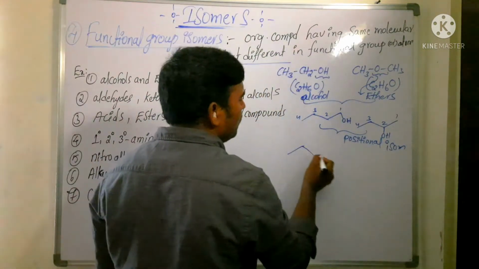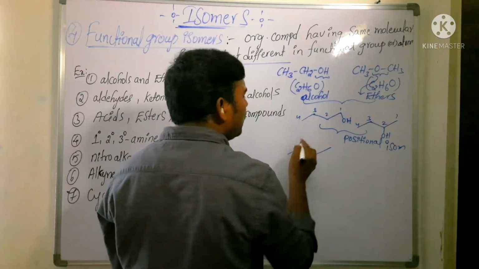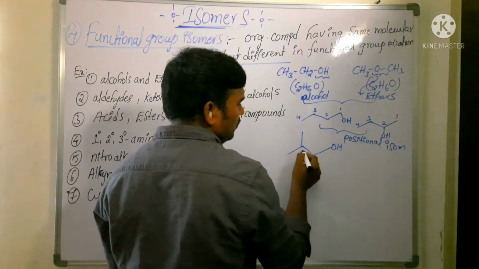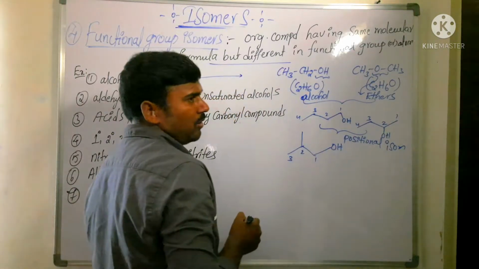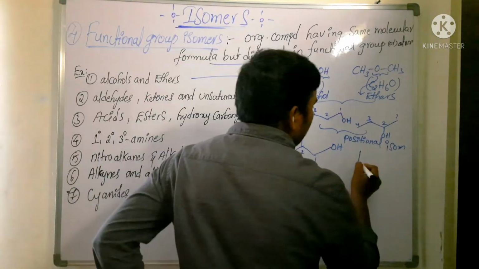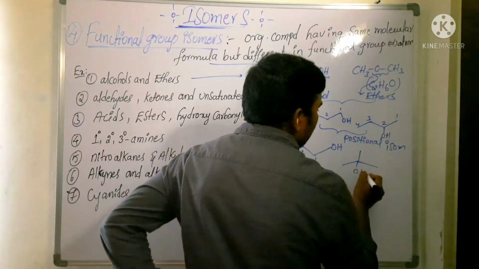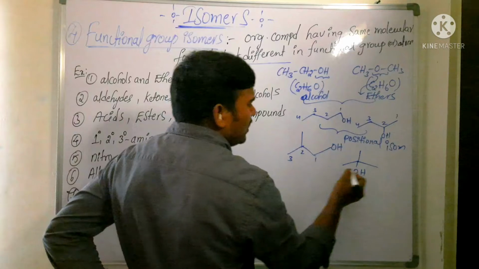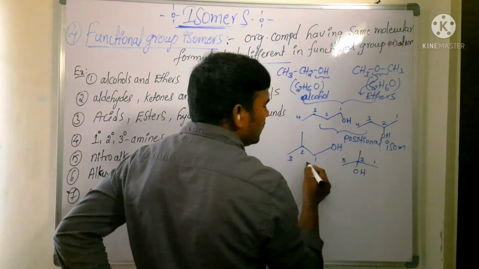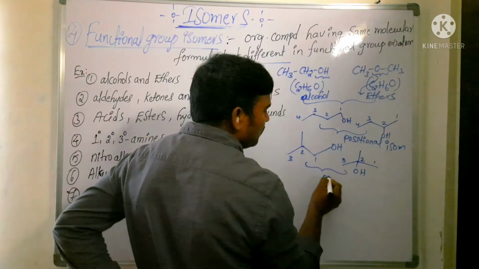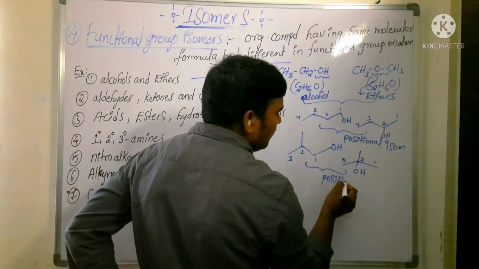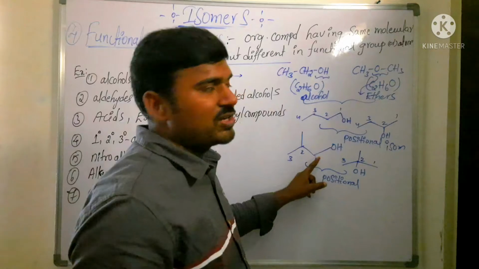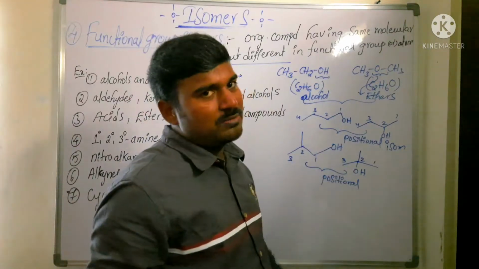Next you take another compound, 2-methyl propanol. Okay? And another compound you can take is tertiary butyl alcohol. Now in this case, these two are which type of isomer? These two are positional isomers, having the same carbon chain but differing in the position of the functional group. Here first position, here second position.